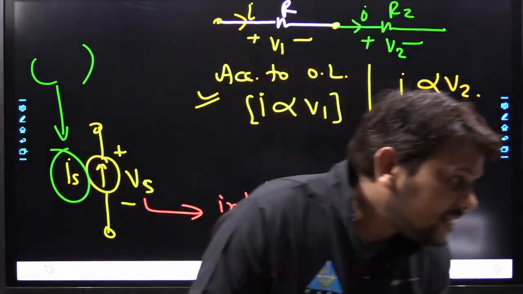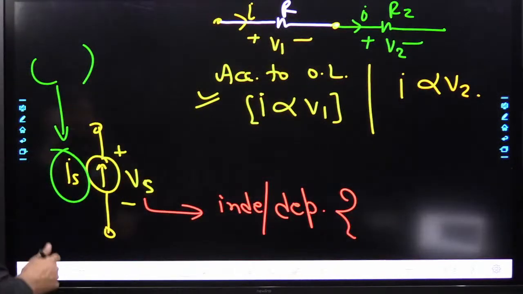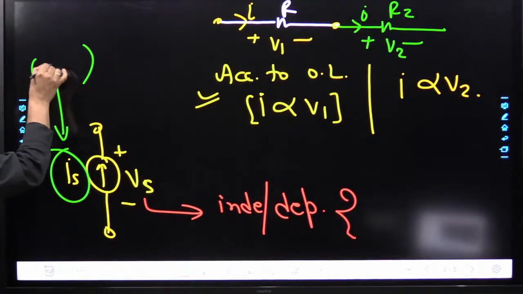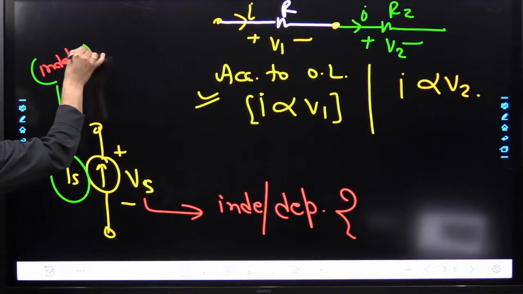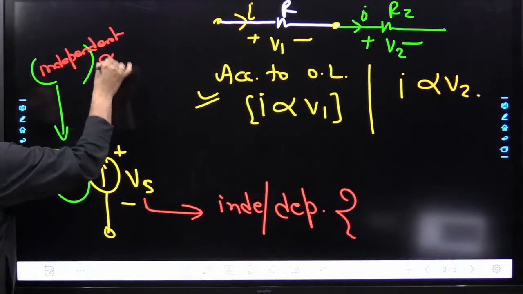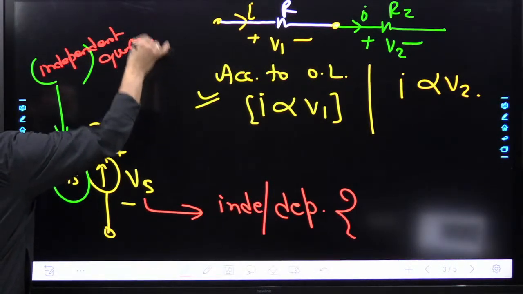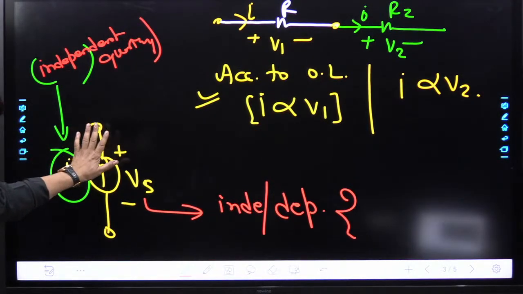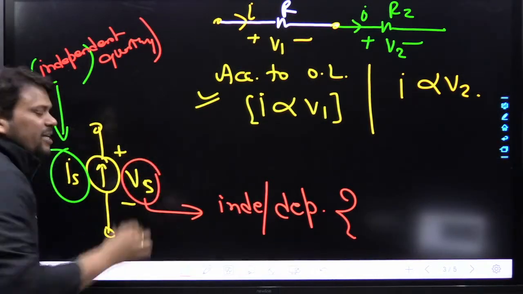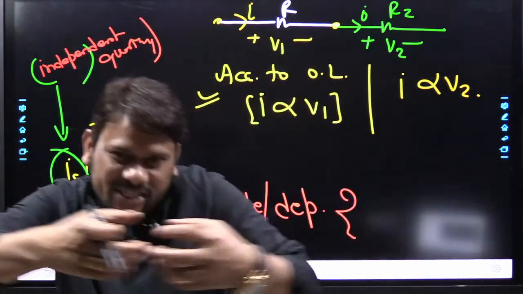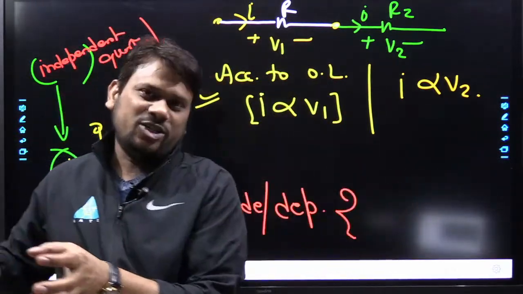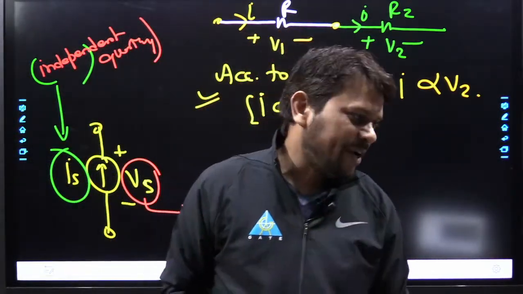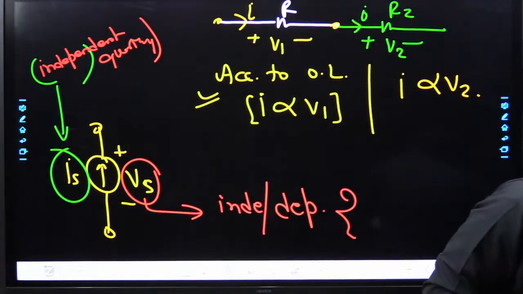First tell me about Is, then very nice, my dear friend. So this Is is an independent quantity. See the magic of Ohm's law, independent quantity. Hopefully this is clear. What about this Vs, my dear friend? Can you tell me? The voltage across the current source will be independent or dependent? Think over it and tell me.